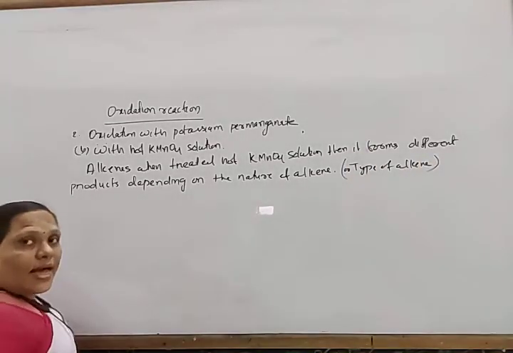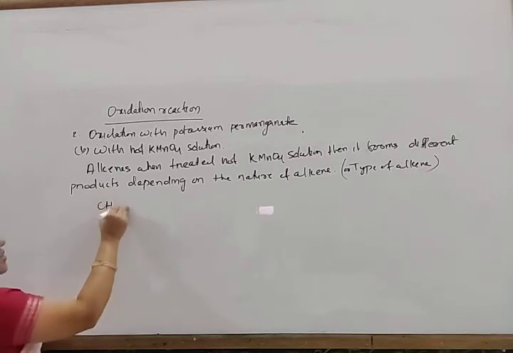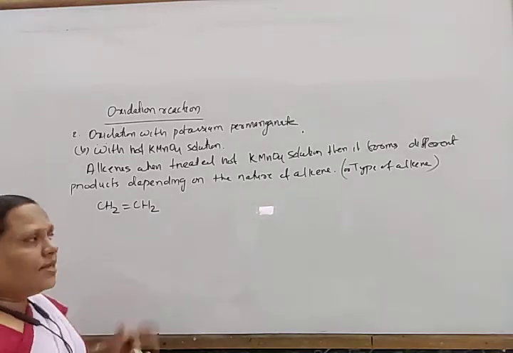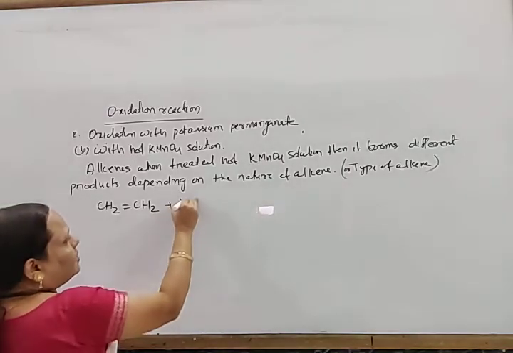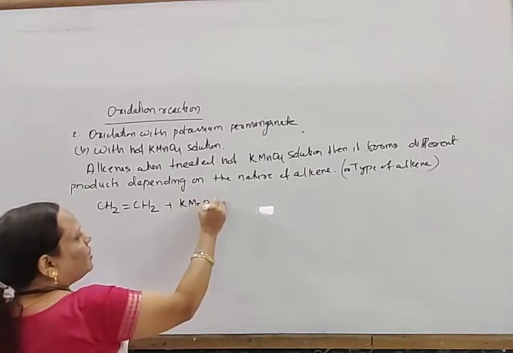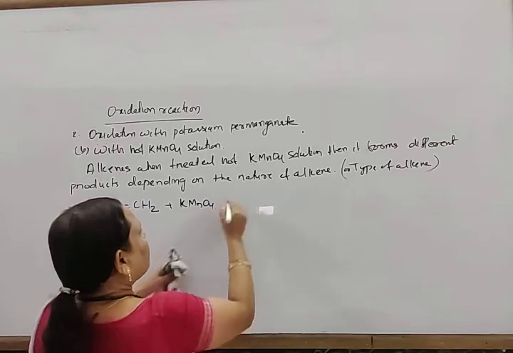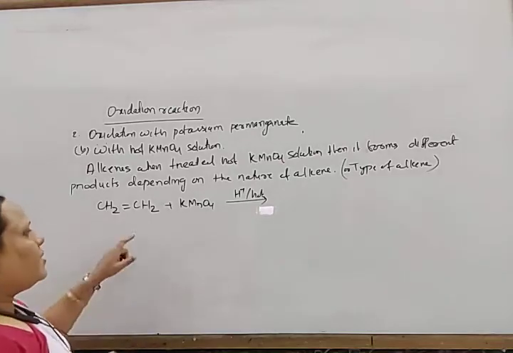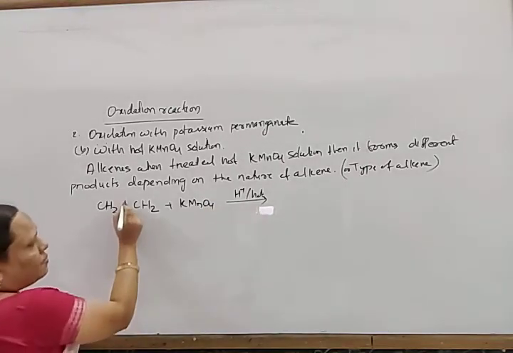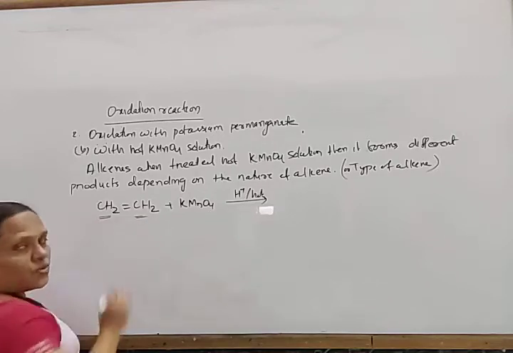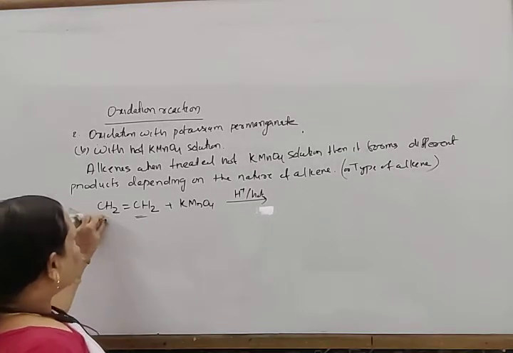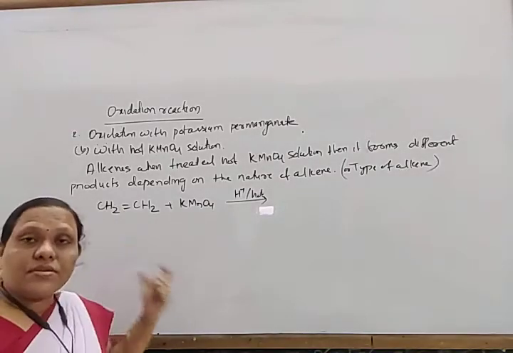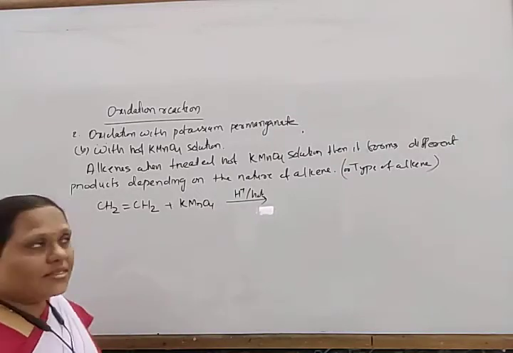So when a terminal alkene is present, look here, CH2 double bond CH2. This is terminal. At any endpoint, if a double bond is present and it is treated with potassium permanganate, either in acid medium or hot, then this bond breaks and this part gives one acid and this part also gives one acid. So always the product is methanoic acid, which further undergoes oxidation to form carbon dioxide and water.